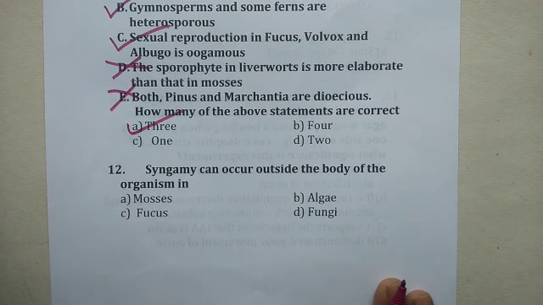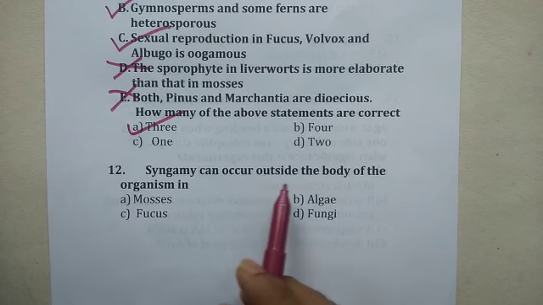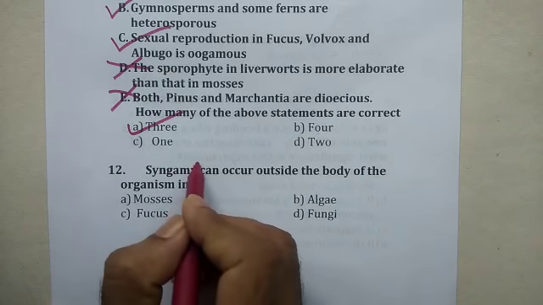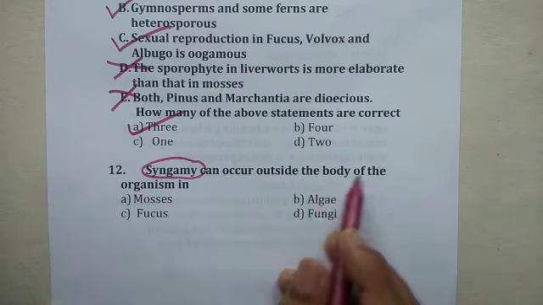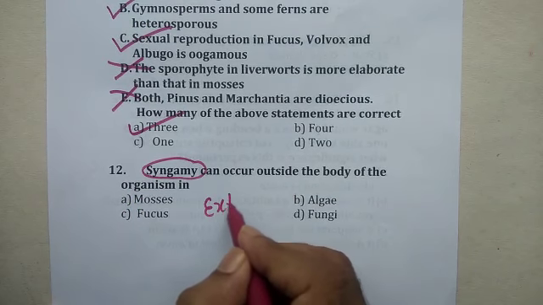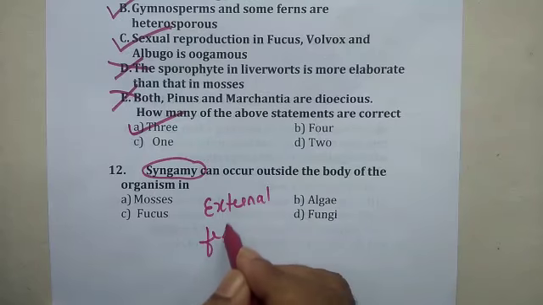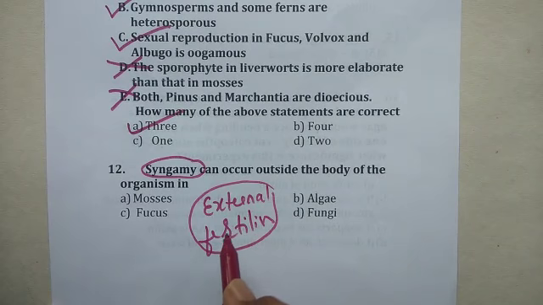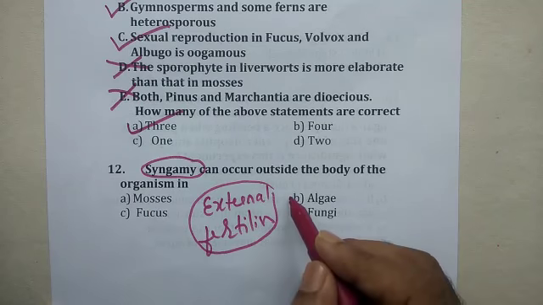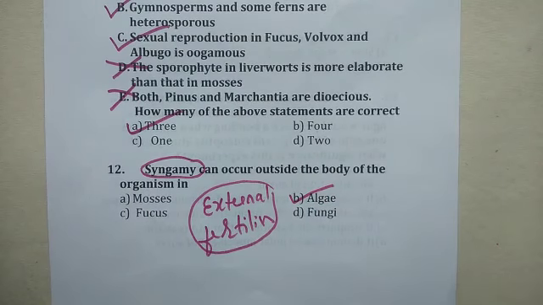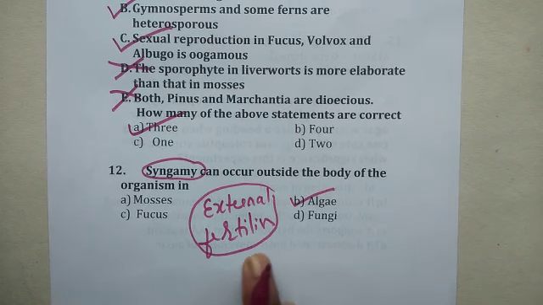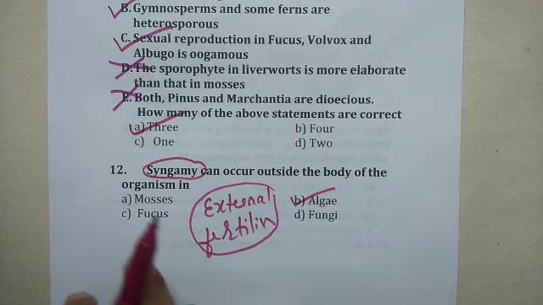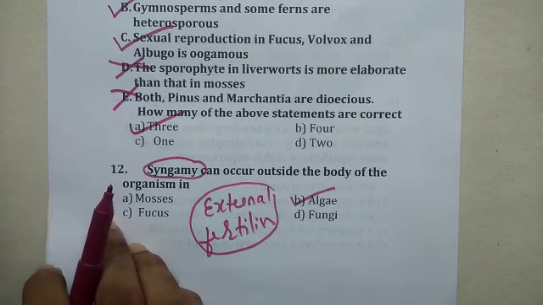12th one. Syngamy can occur outside the body of organism. Syngamy means fertilization. Outside the body means external fertilization. External fertilization is common in algae. We should remember this. External fertilization is common in algae, mosses, fucus, fungi, algae. Algae is the correct answer. This we have to remember. Syngamy can occur outside the body of organism means external fertilization. Let us move on to 13.